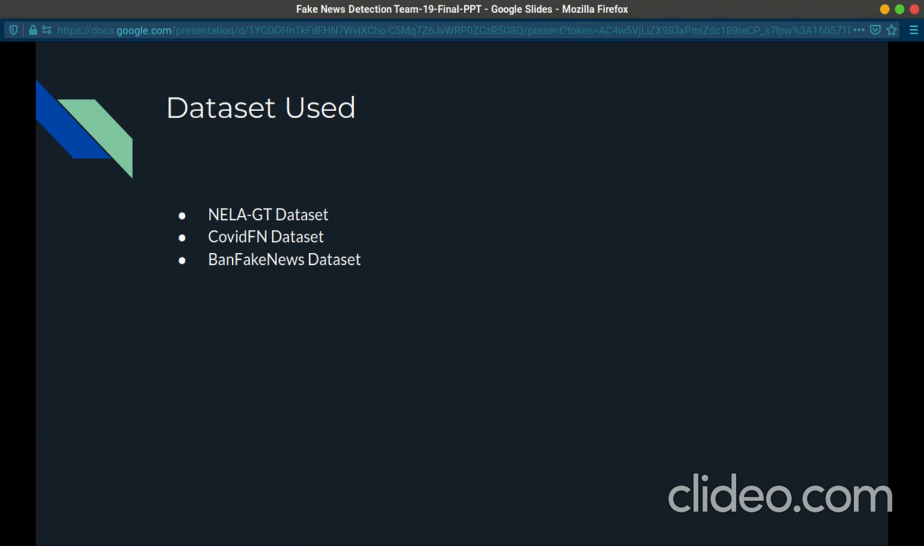The COVID fake news dataset is a part of the ongoing shared task of the Constraint workshop co-located with the AAAI conference. The Bangla fake news dataset consists of 3,200 fake news articles and 3,900 real, authentic Bengali news articles, which were collected from different Bengali news sources, and this dataset was published at the LREC 2018 conference.